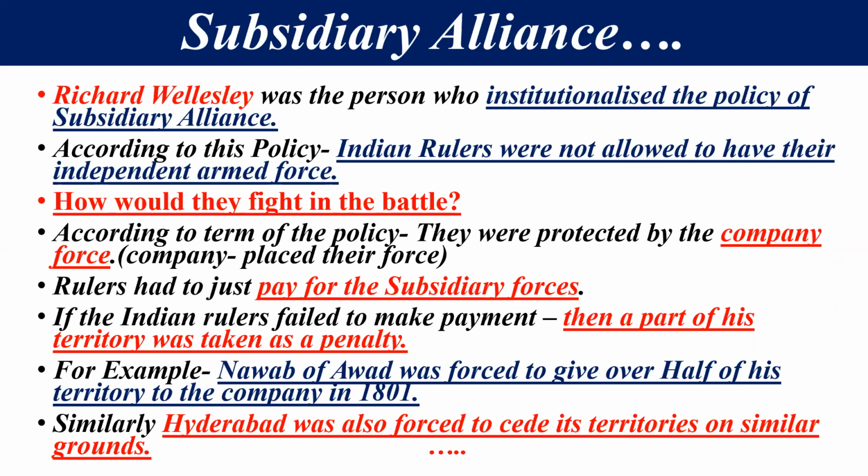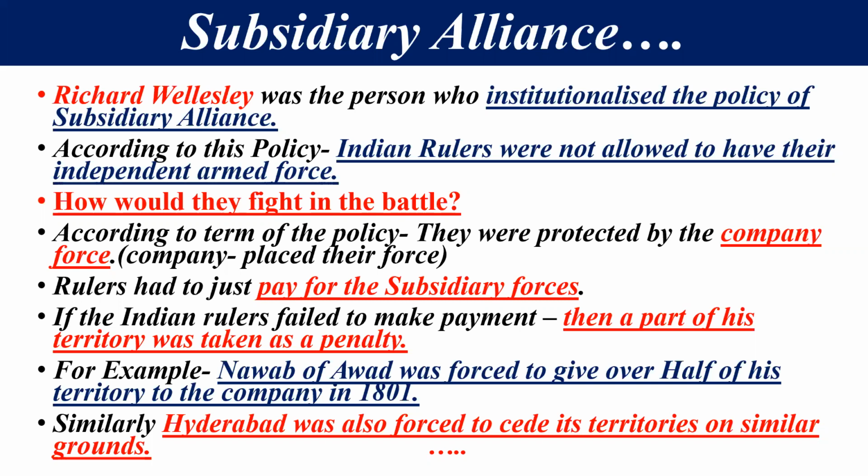For example, let's take the Nawab of Awadh. Awadh was very faithful to the British Empire, but in spite of his faithfulness, the Nawab of Awadh was also forced to give over half of his territory to the company in 1801. The reason is that Awadh had signed the subsidiary alliance.